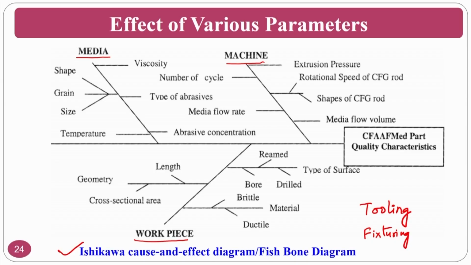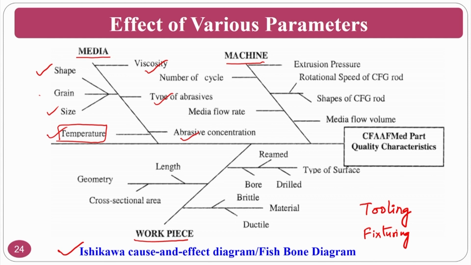So the medium: the shape of the abrasive particle, size of the abrasive particle, viscosity and type of abrasive particle, abrasive concentration, and the temperature that you are using. If you are using room temperature, you can neglect the temperature, so there won't be much change. But during the operation, because centrifugal force is there and reciprocation is also there, there will always be some tendency for temperature to generate during the process, because of which viscosity may go down.